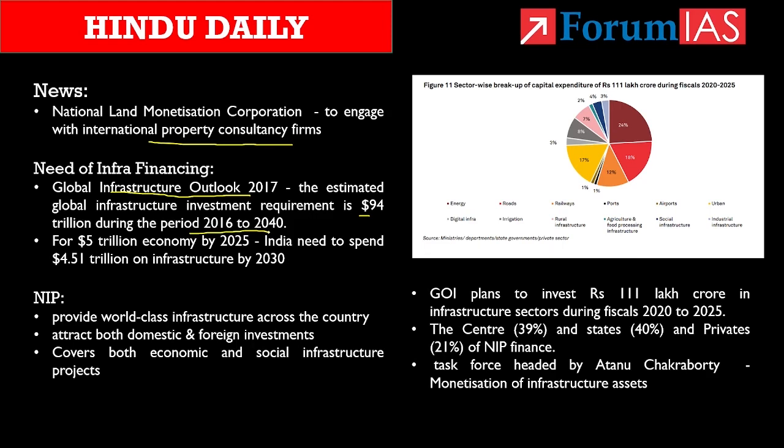And to realize the vision of $5 trillion economy by 2025, it is estimated that India would need to spend nearly $4.51 trillion on infrastructure by the year 2030. For that to happen, the government has devised a plan called National Infrastructure Pipeline.